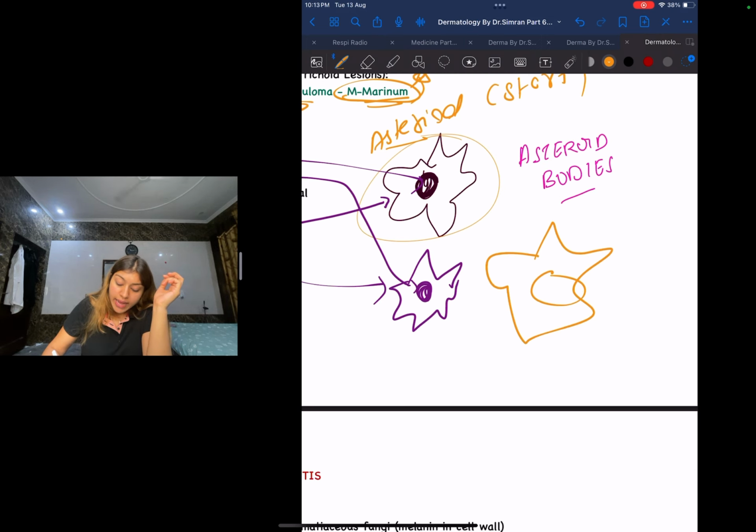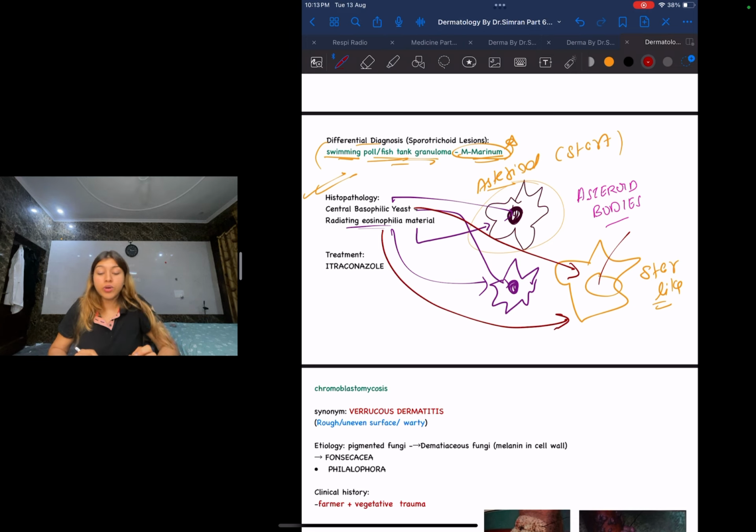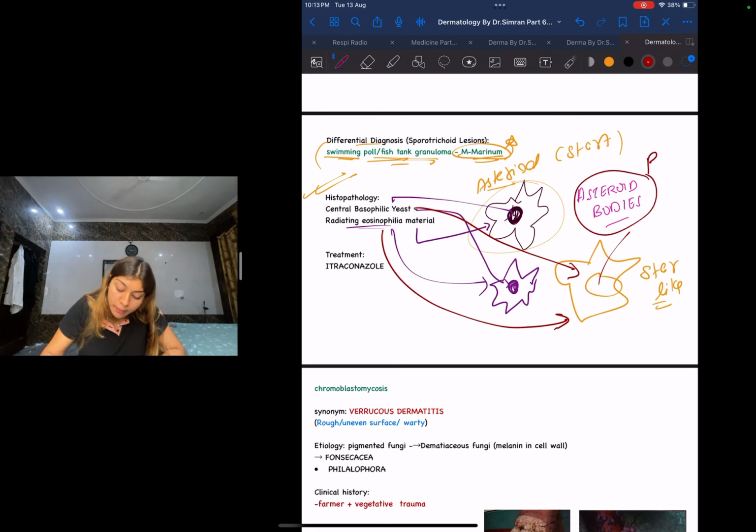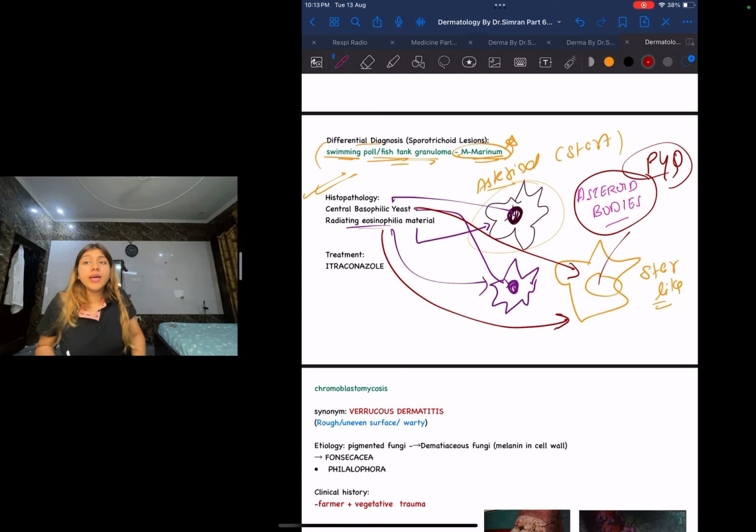And if they ask you to describe it, the center is going to be basophilic yeast, whereas the peripheries are going to be radiating eosinophilic matter. Very important in sporotrichosis histopath, I can see asteroid bodies. And treatment is going to be itraconazole.